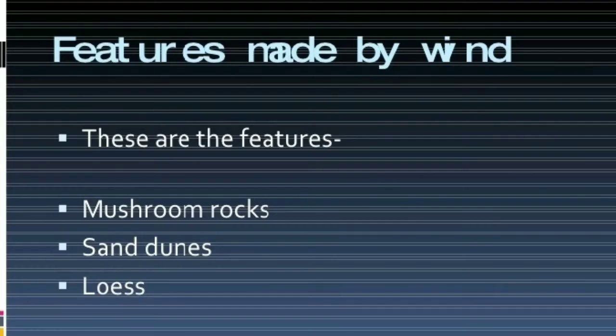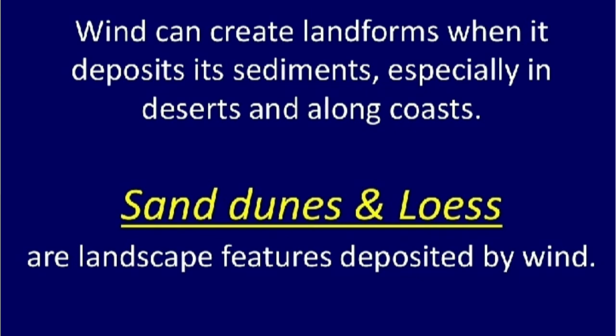Next we'll be studying the landforms which are formed by the action of wind. Wind is also an important agent of erosion, but wind does not have that much importance because of its low density. Normally air has a low density, but wind acts as an active agent in the desert areas as compared to the land areas.